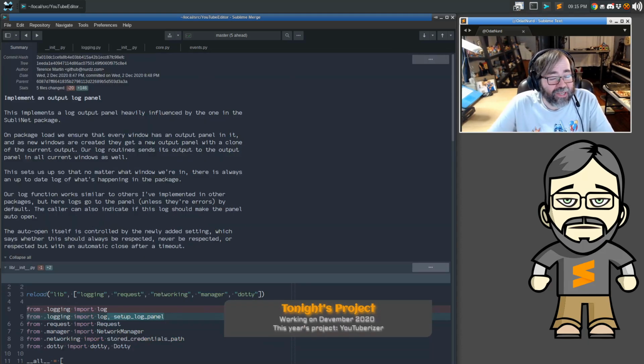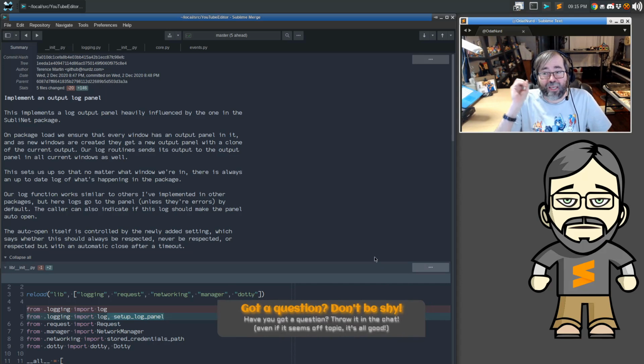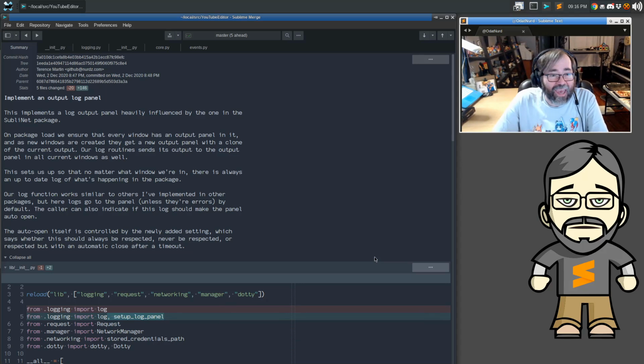And the next thing we did was implement an output log panel. Essentially, right down in the window in the status panel there's a new item labeled YouTube Editor, output YouTube Editor. All the log system that we have implemented here can send output to that panel and also to the console if it wants, also to an error dialog if it wants. By default, information goes to the panel.